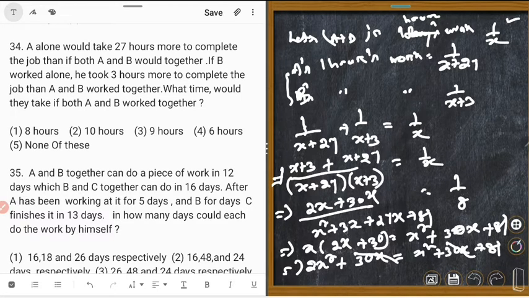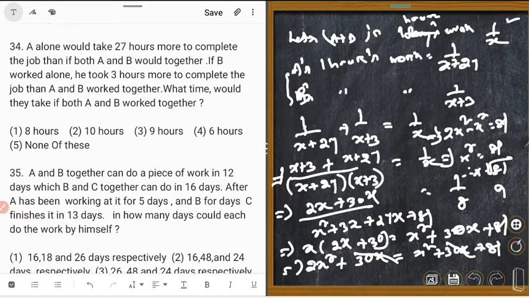So implies that 2x square minus x square is equal to 81. Implies that x square is equal to 81. Therefore x is equal to root 81, which is 9. So the right answer is 9 hours, not days. Which is correct? Number 3. Yes, this is correct. Okay.